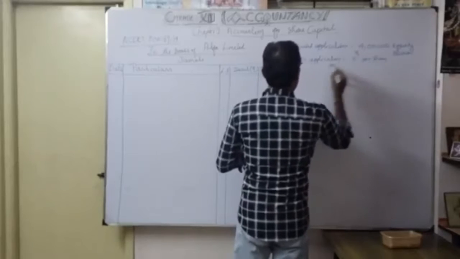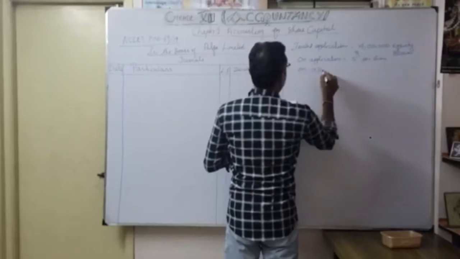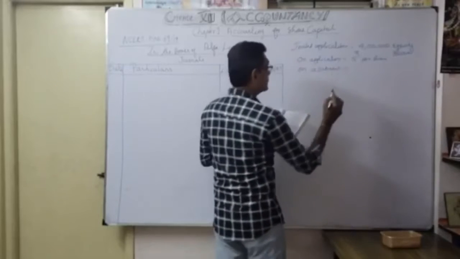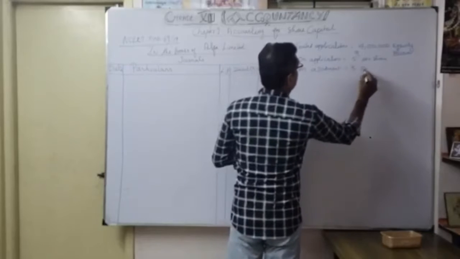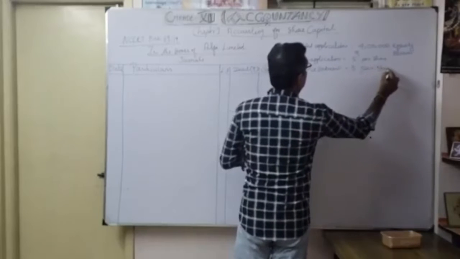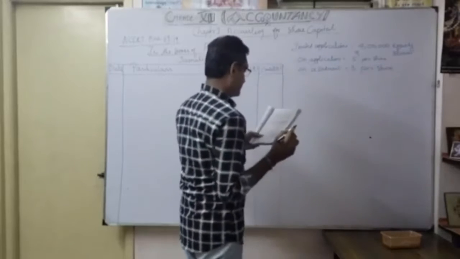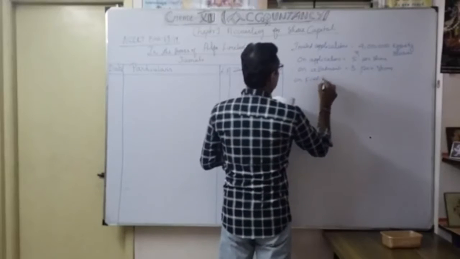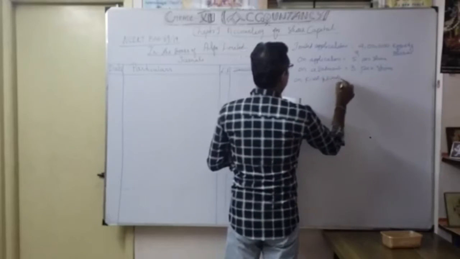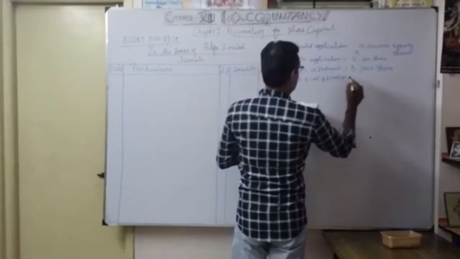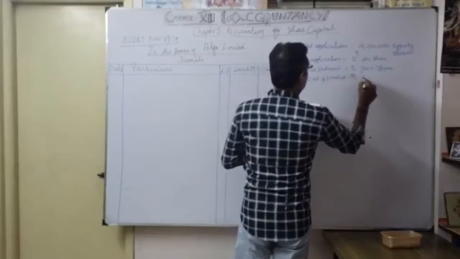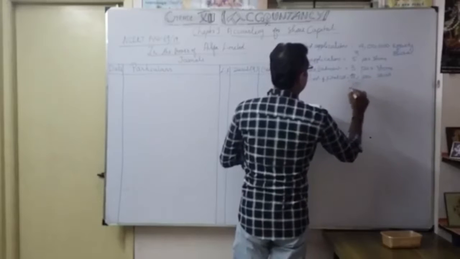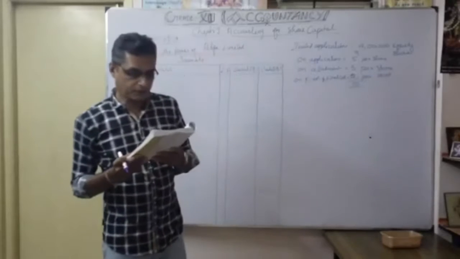Thereafter, on allotment, 3 per share. Then on first and final call, how much? 2 rupees, 2 per share. So the total comes to 10 rupees. This is the nominal face value of the share.